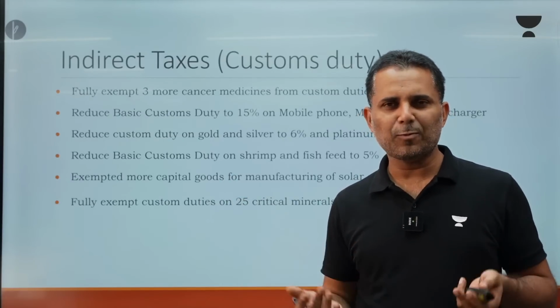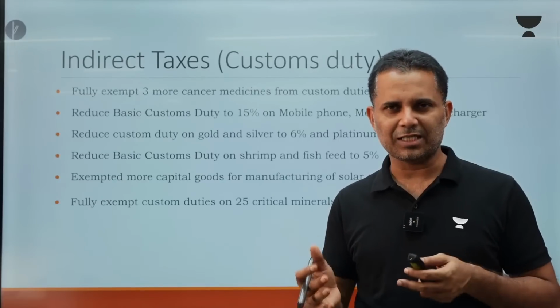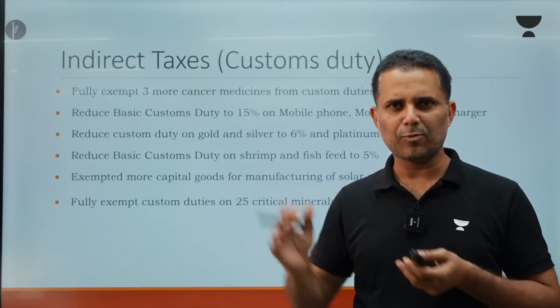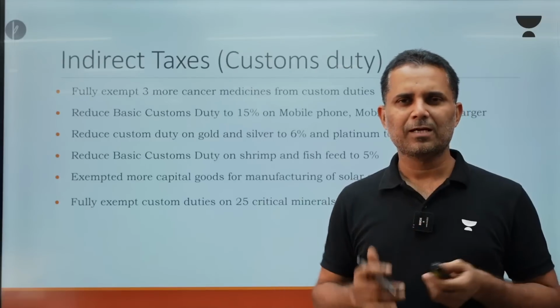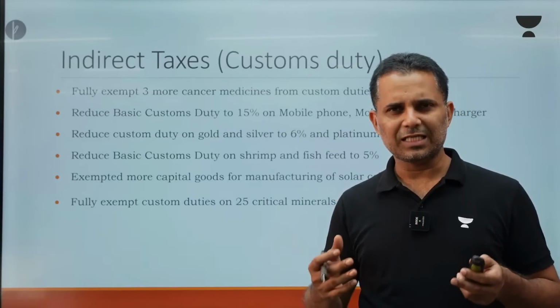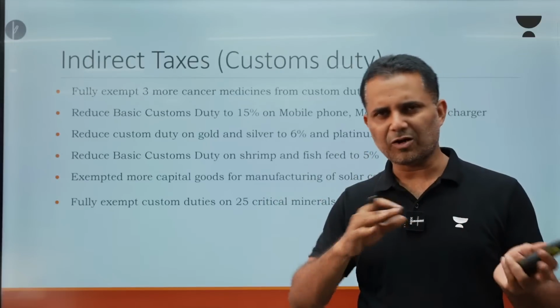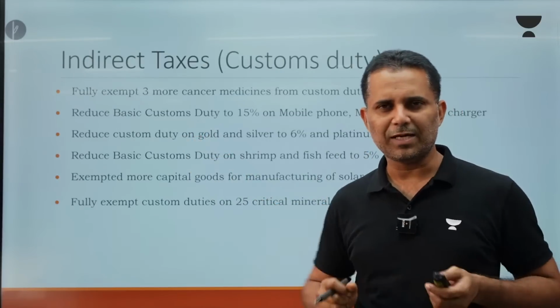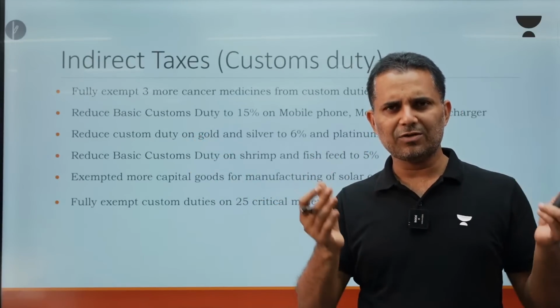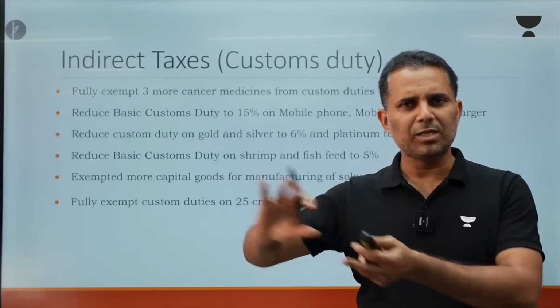So now the budget doesn't propose any taxes which are under GST. The GST Council meets and proposes them. SGST, CGST, which was earlier excise or VAT, has all gone into the GST mechanism. So the whole lot of changes that earlier used to be done through the budget is now being done through GST.